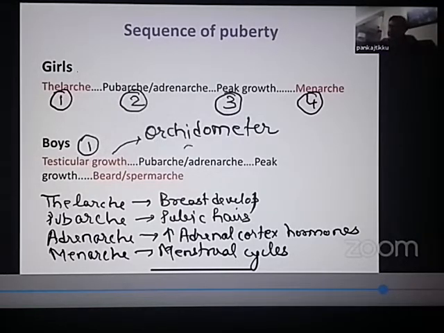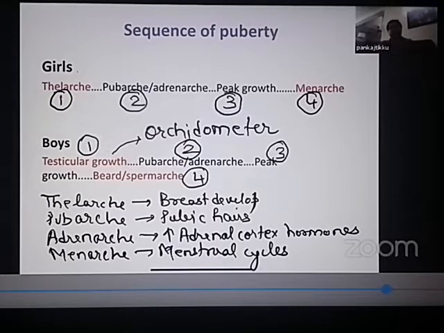The second sign of puberty in boys is again pubarchy and adrenarchy, which is growth in the pubic hairs and the growth of the axillary hairs. The third sign, again as in girls, is peak growth spurt, sudden acceleration of growth velocity. And the last sign of puberty in boys is growth of the beard on the face and spermarchy. So what menarche is for girls, spermarchy is for boys.